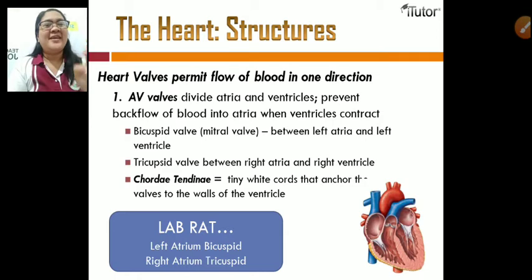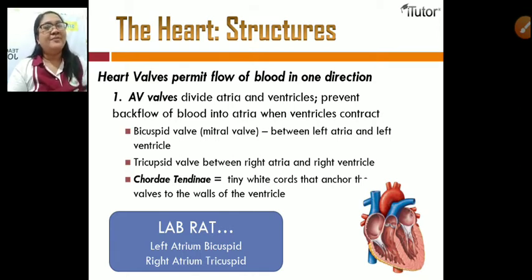Okay. So, para hindi ka ma-confused sa mga valves, I have here a shortcut. Basta left atrium to left ventricle, that is bicuspid. Lob.